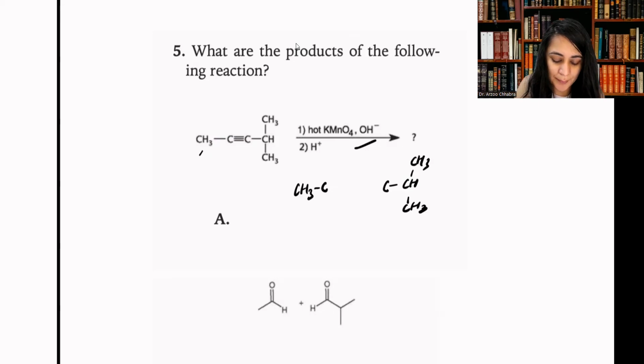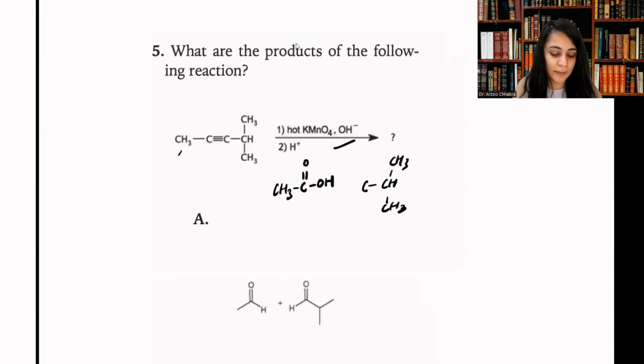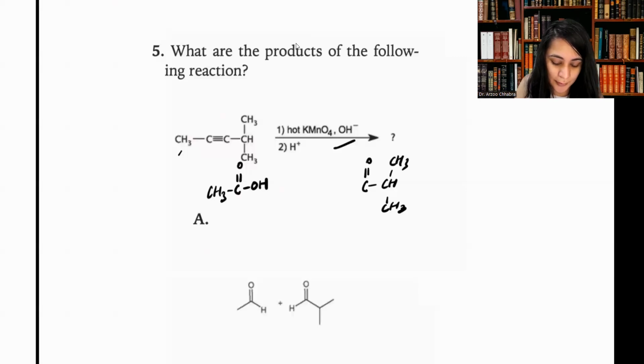Because this carbon is only attached to one carbon, every carbon will form 4 bonds to maintain its octet. So then you can form 3 bonds. One of them is a C double bond OH, to form the carboxylic acid, a fully oxidized product. And then the other carbon also can be a C double bond O, fully oxidized.